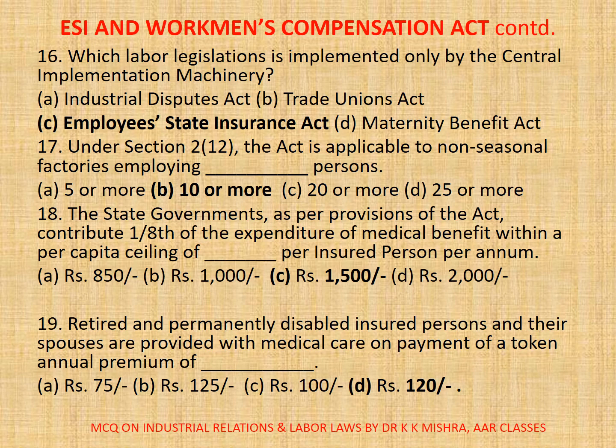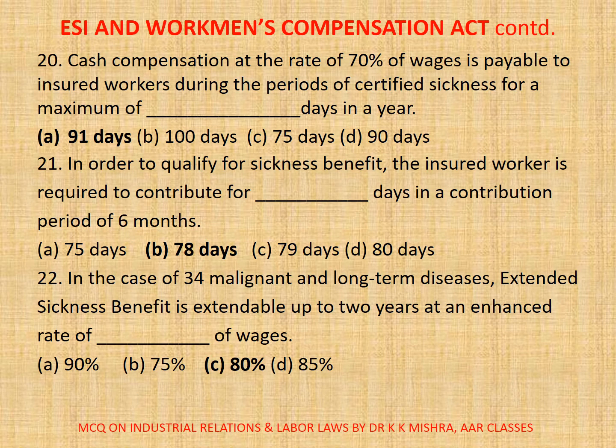Rupees 120. 20. Cash compensation at the rate of 70% of wages is payable to insured workers during the periods of certified sickness for a maximum of dash days in a year. A. 91 days, B. 100 days, C. 75 days, D. 90 days. Correct option is A. 91 days.